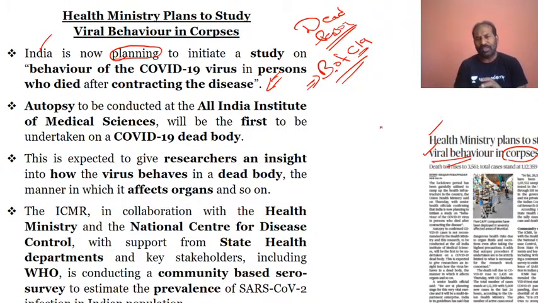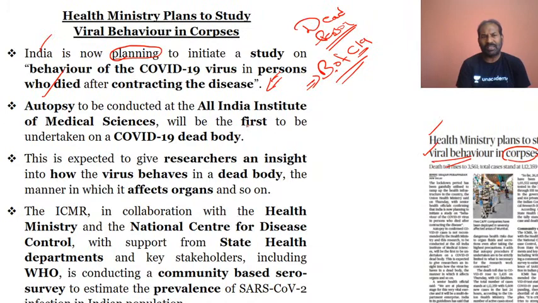That means the one who has been infected and has succumbed and died because of SARS-CoV-2 or COVID-19. They plan to study the behavior of the virus in the person who has died, and then they will study the autopsy.